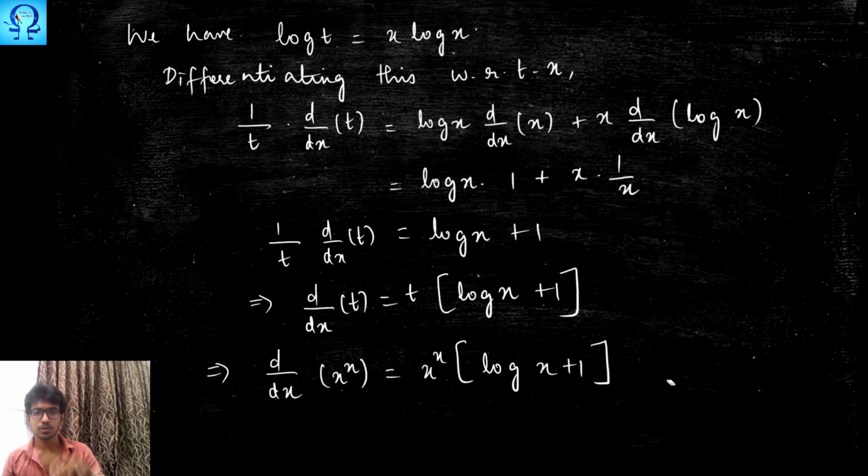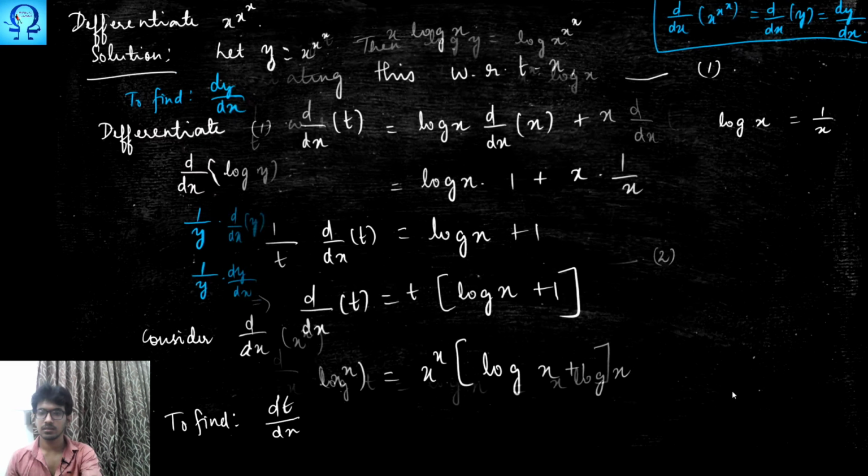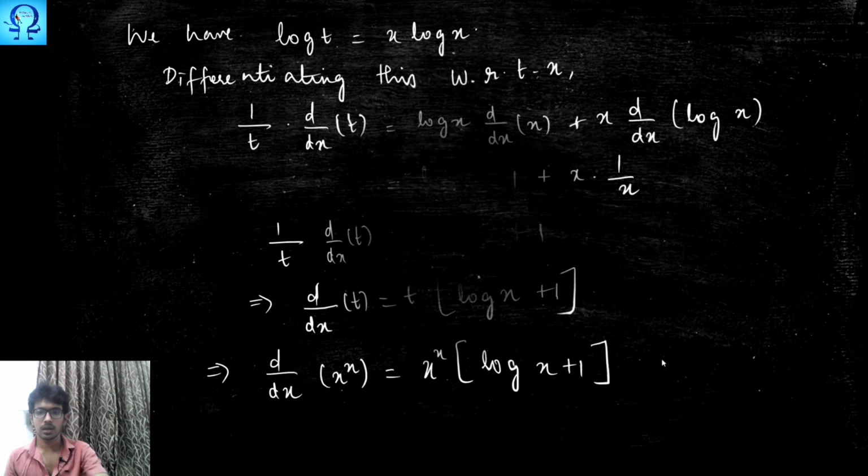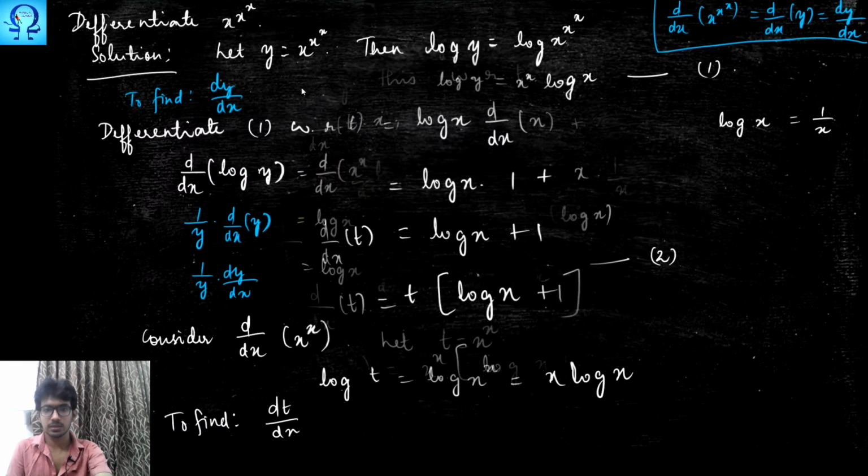Now let us mark this as equation 3, and we have to substitute equation 3 into equation 2. Once we do so, what will we get? We would get 1 upon y dy upon dx. Let us revisit and see.